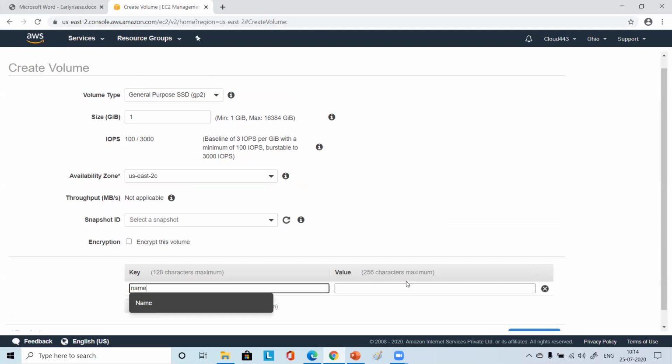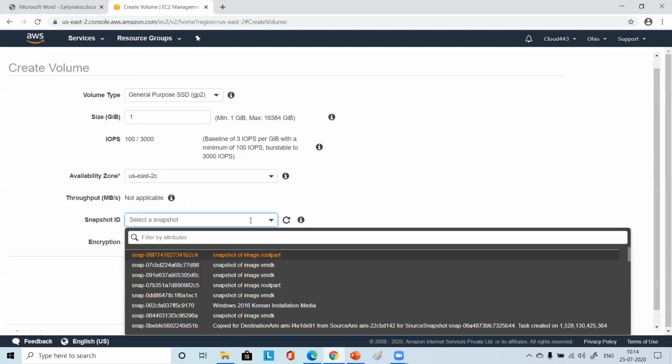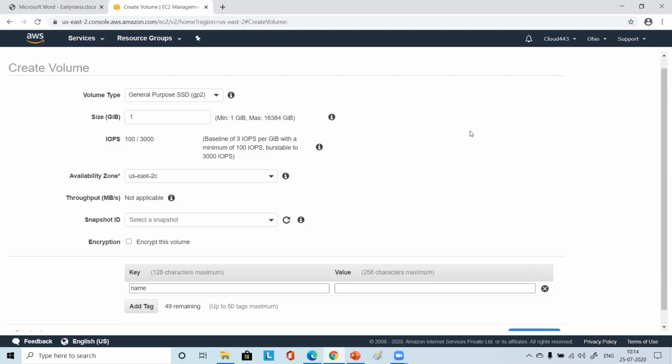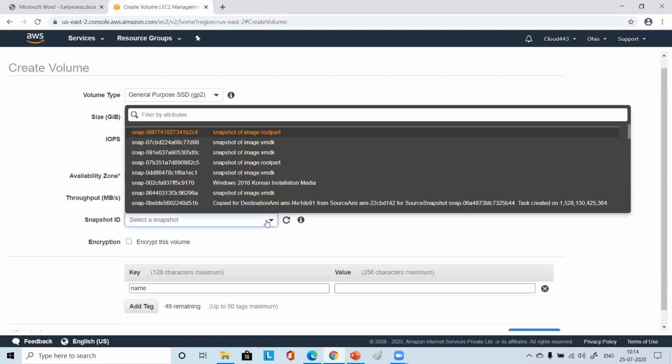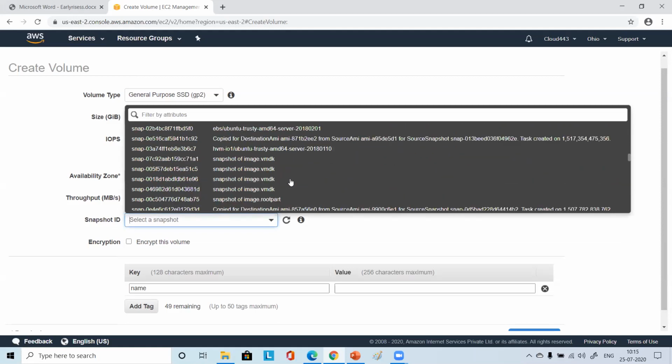What does snapshot ID mean? Snapshot we will discuss after this. Snapshot is related to taking a backup of the instance. We'll be discussing it today, so just forget it for now. Snapshot ID is for choosing from which snapshot to create. You see a lot of snapshots here, right?